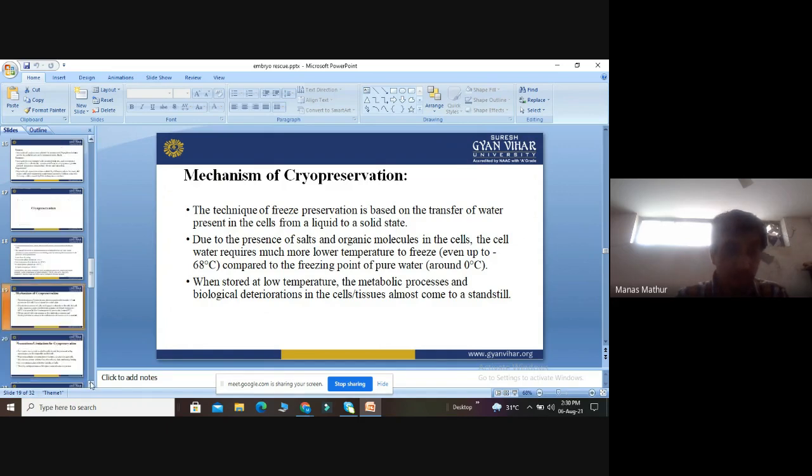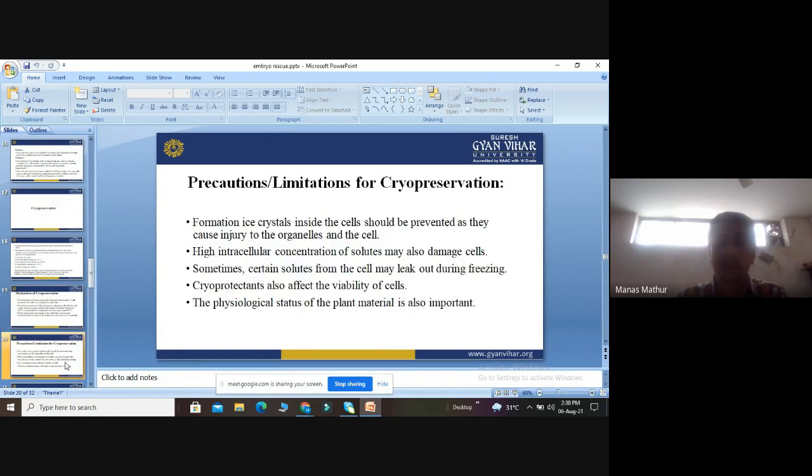Then we come to the next point, that is, what are the precautions or limitations of cryopreservation. As we know, every technology has certain beneficial points and certain negative points. No doubt, cryopreservation is a very important tool for the preservation of endangered species and germplasm, but it has certain limitations.